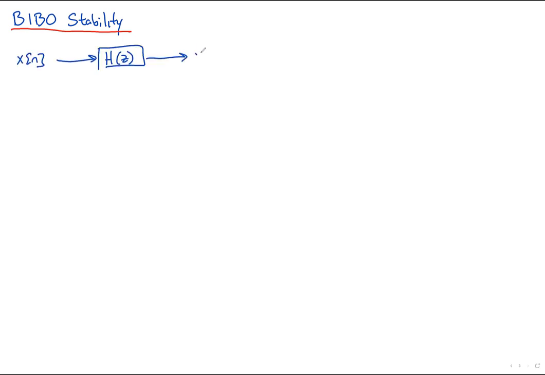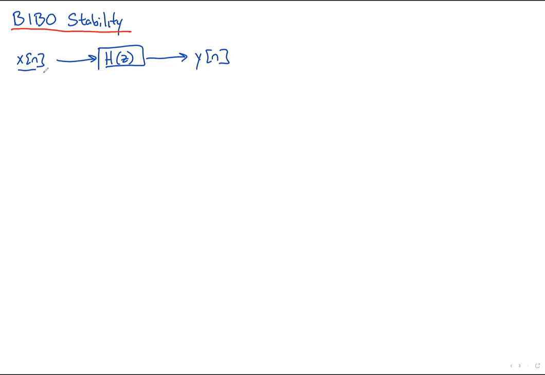BIBO stable. So BIBO stability is talking about the stability of a system. It's not a particular input. If we have any kind of input that goes into our system, it would be really nice to know if the system will ever blow up. We can make any system blow up, even a perfectly stable one, if we allow our input to go arbitrarily big. If our inputs have infinities in them, then even a good, well-behaved system will have outputs that go to